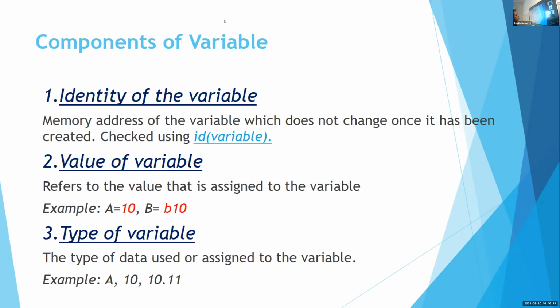Tom Sindan? Is it in the second one? Second: B equal to B10. Yes, that is correct, Tom Sindan. Rewrite that one. How can we correct that statement? Okay, Alan.